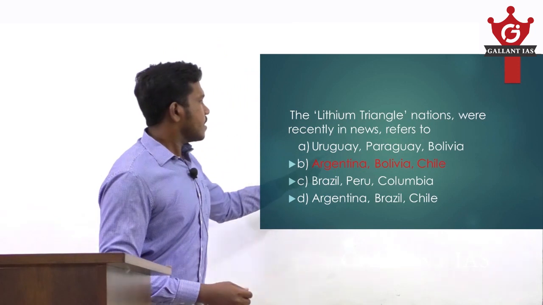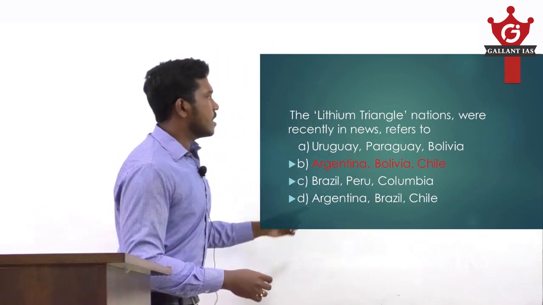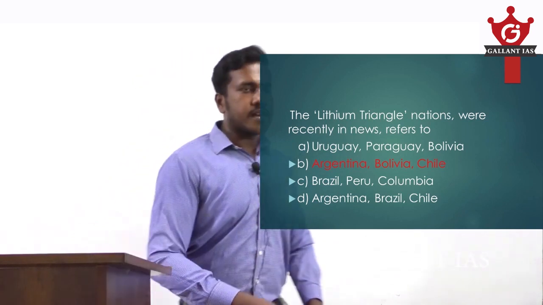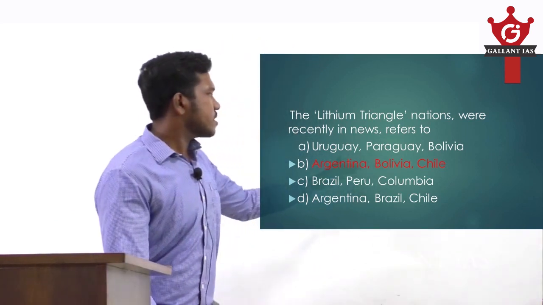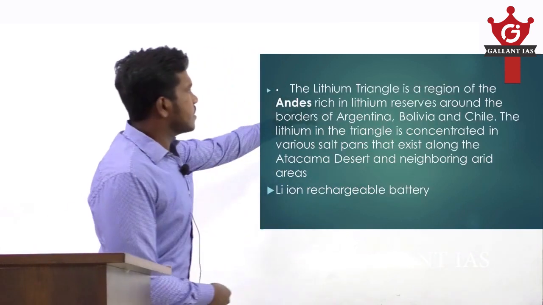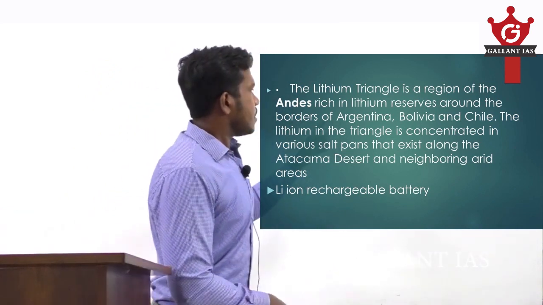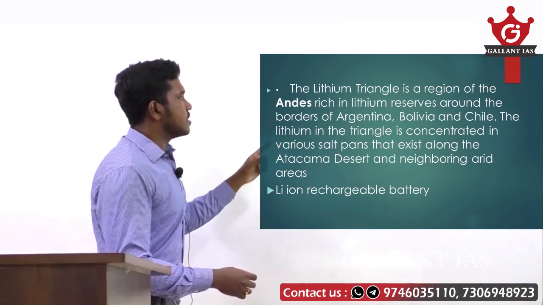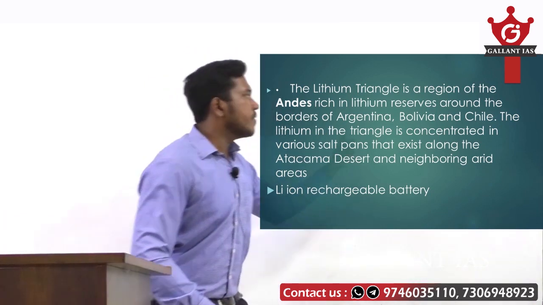Here our answer is Argentina, Bolivia and Chile. They are known as the lithium triangle countries, with huge deposits in the border regions of these countries. In the next slide I have given a detailed description. The lithium triangle is an area of the Andes rich in lithium reserves around the borders of Argentina, Bolivia and Chile.